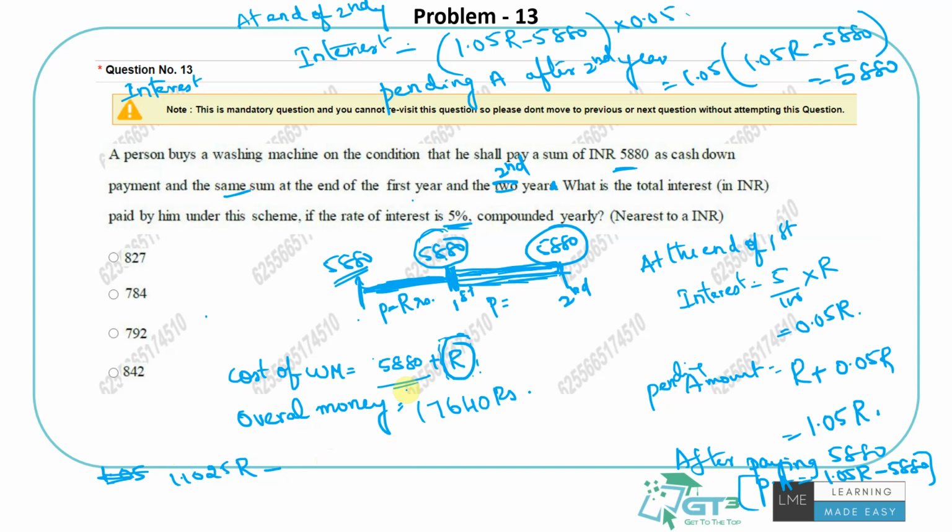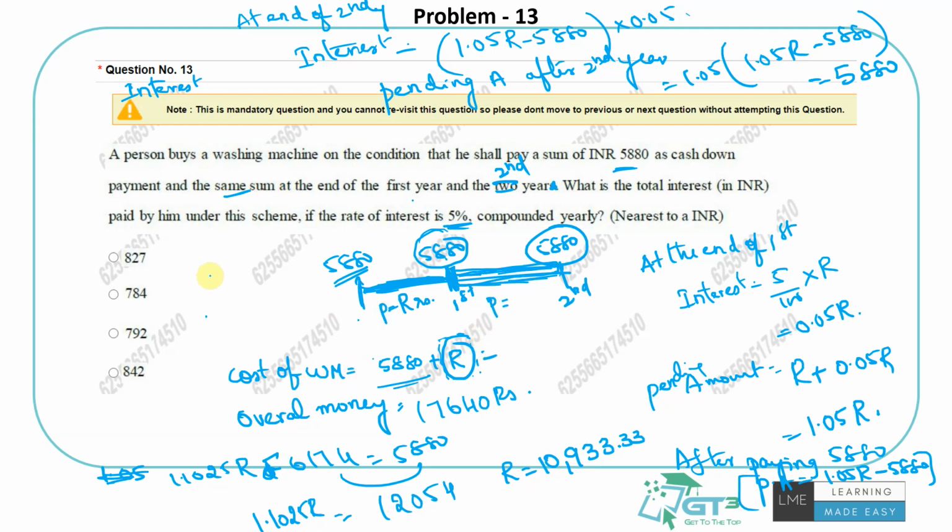0.05 into... 6174 is equal to, minus 5880, send it to this side. So it will be 1254. So this is a bit tedious, so I have to use the calculator again for this. 12054 divided by 1.1025. So finally R is coming to be 10,933.33. So what is the cost of washing machine?